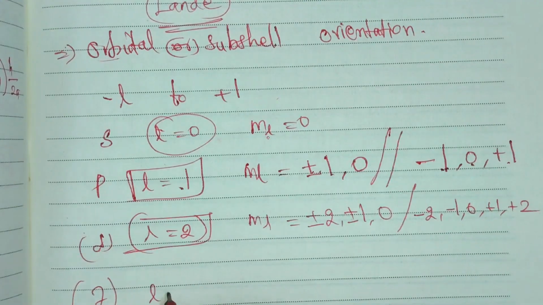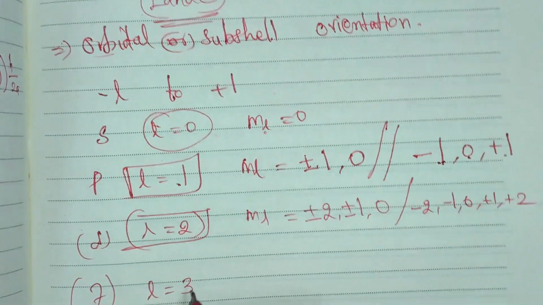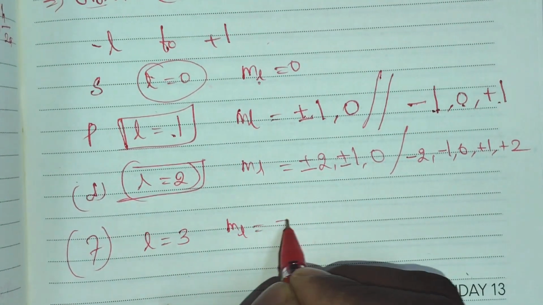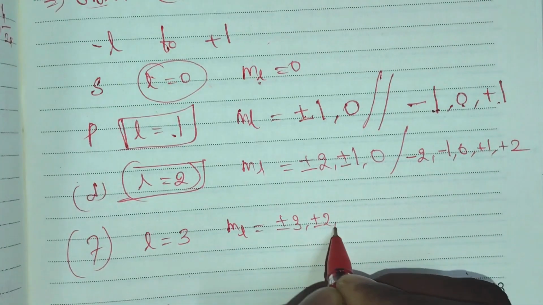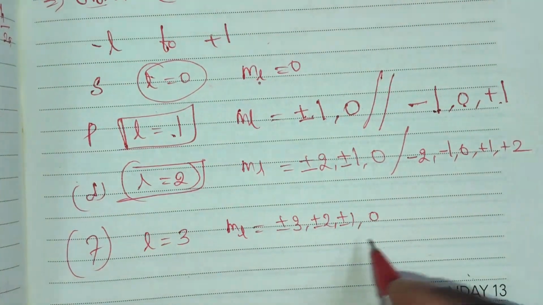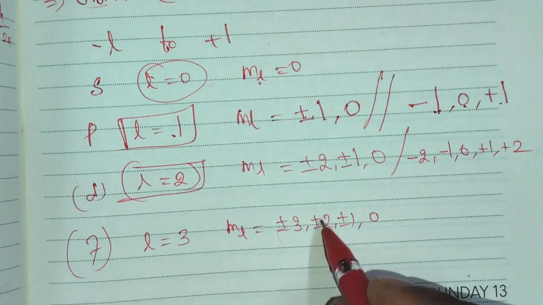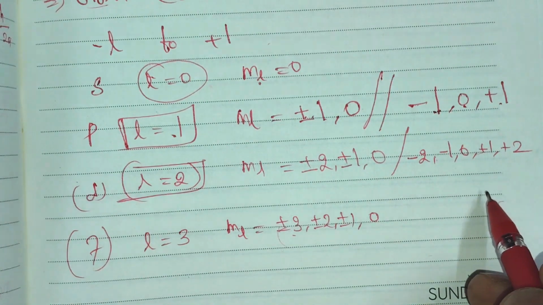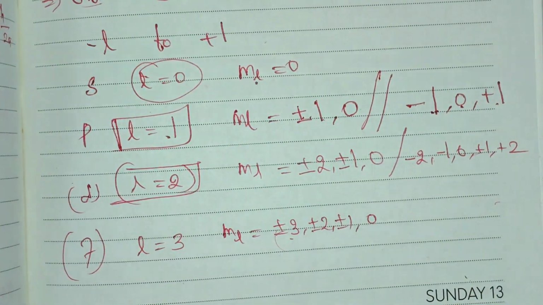Similarly, the f orbital. What is the L value of the f orbital? Yes, very good. The L value is 3. So ml is plus or minus 3, plus or minus 2, plus or minus 1, 0. Similarly, it goes from minus 3 up to plus 3. That is the explanation of the magnetic quantum number values.